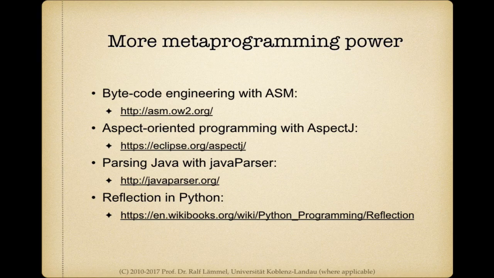If you are not restricting yourself to reflection in Java, but you somehow want to consume Java programs offline, then you of course need a parser, and for example the JavaParser technology is one option that comes to mind. Pretty much any modern programming language has support for reflection, and in some cases in fact really proper reflection and not just introspection. And I'm just referring to one example here. That's how Python supports reflection.